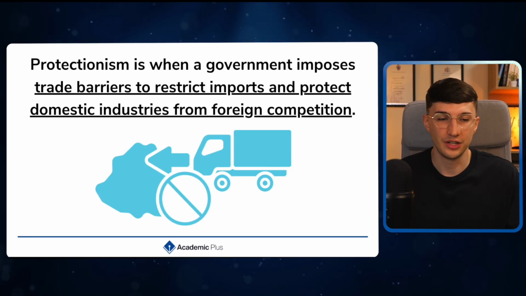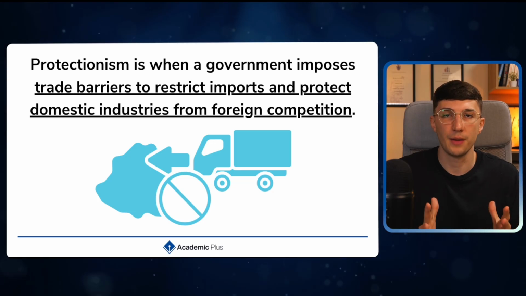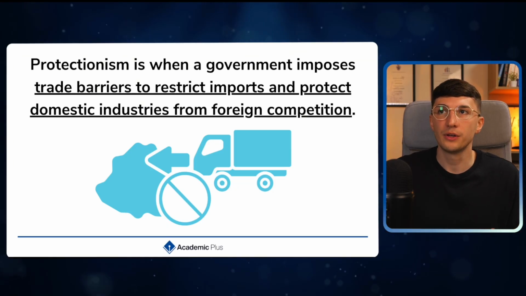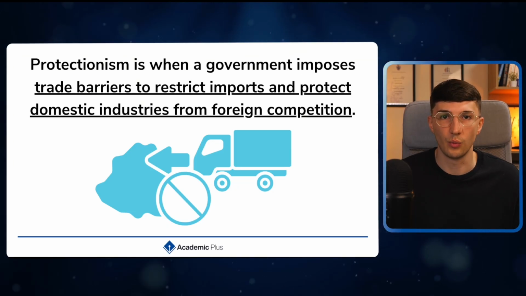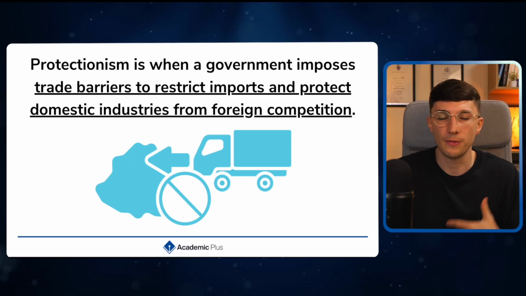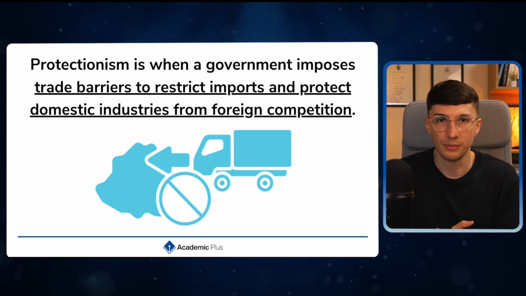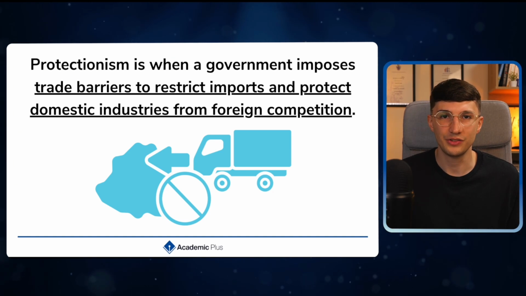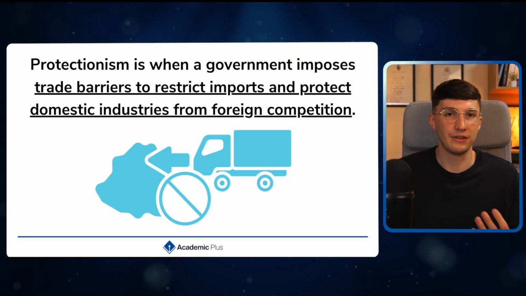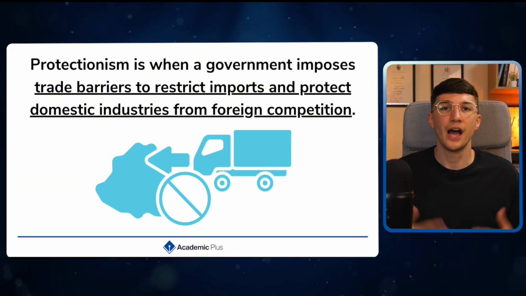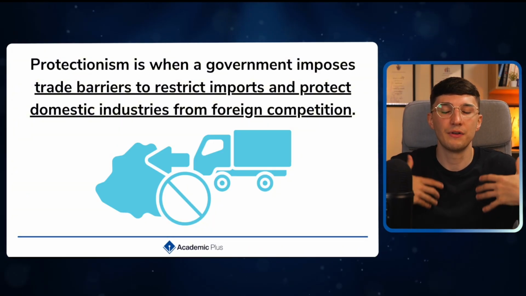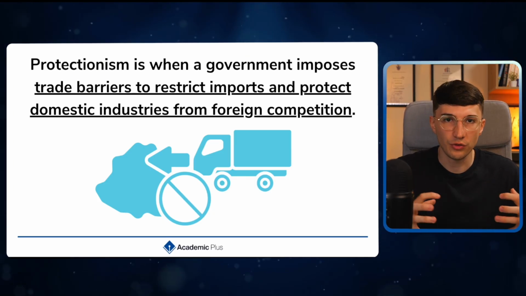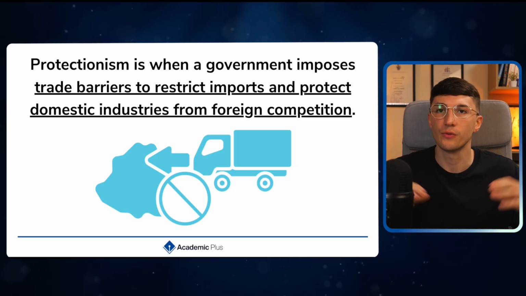Protectionism is when the government tries to restrict the amount of imports that the country is doing because they want to protect their domestic businesses. If you have these large businesses from all around the world, and you keep buying from them over and over again because they've got better quality products and can offer cheaper prices, the issue becomes that no one wants to buy from our domestic businesses. And if the domestic businesses don't have any business, they don't hire any employees. And if the unemployment rate begins to increase, the level of economic spending goes down. So protectionism is there because the UK wants to protect UK domestic businesses from foreign competition.